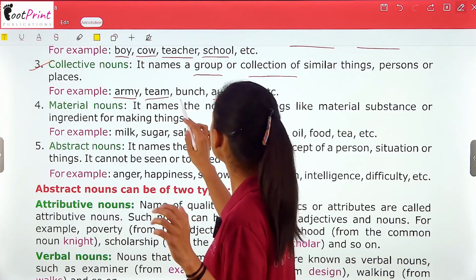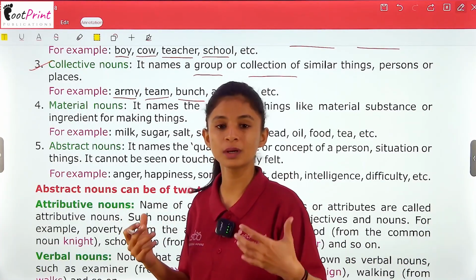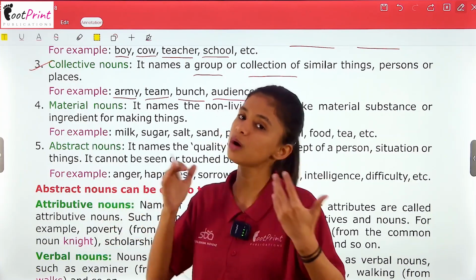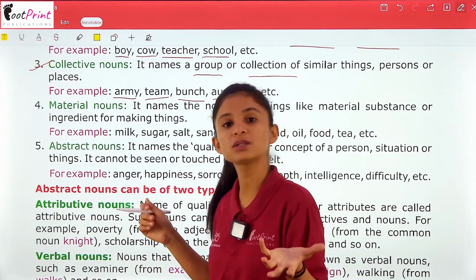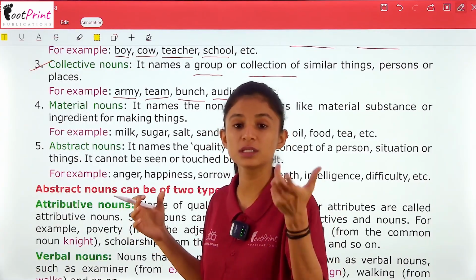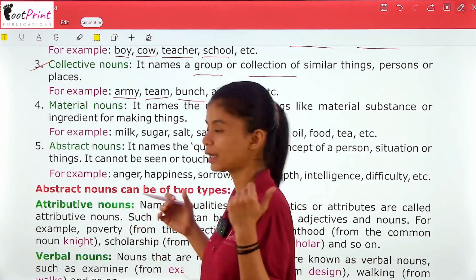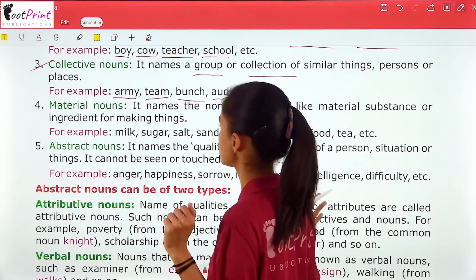Audience or a bunch. Audience is a group of people who watch a game or a movie, who have come to watch. Okay, the watchers. And the other is bunch. Bunch could be of any fruit, of anything, right? Bunch of keys. Keys का भी bunch होता है, right? So these are examples of collective nouns.